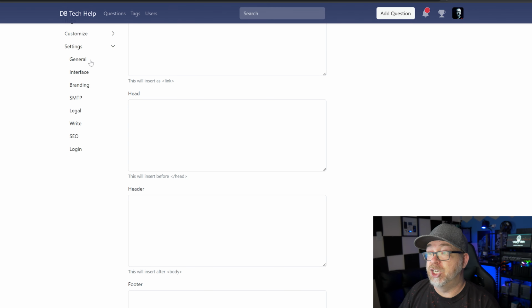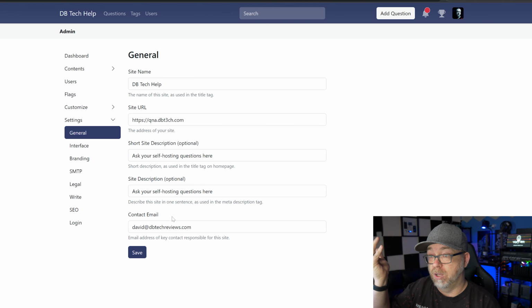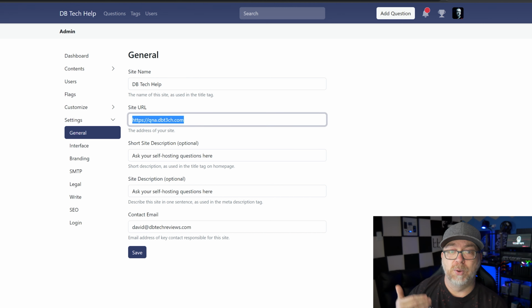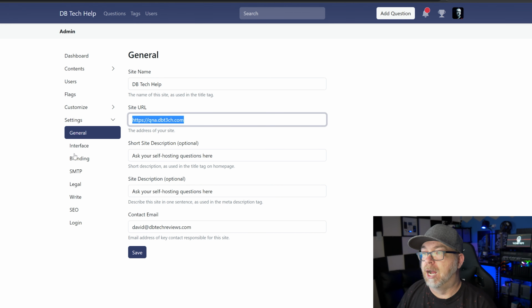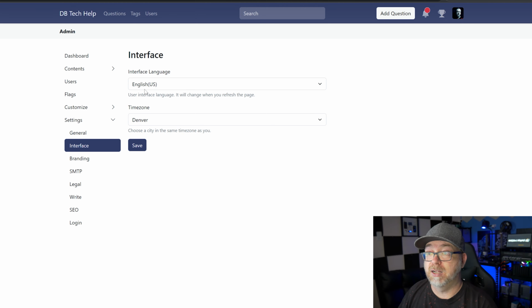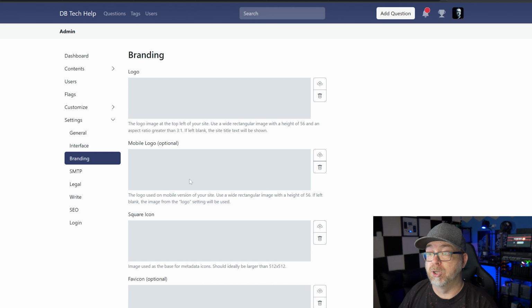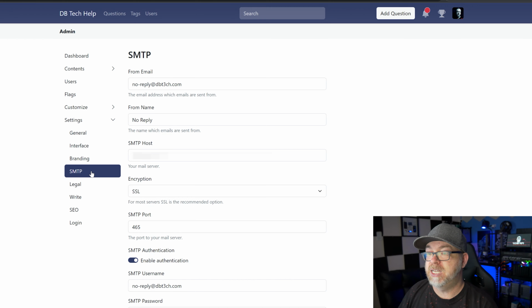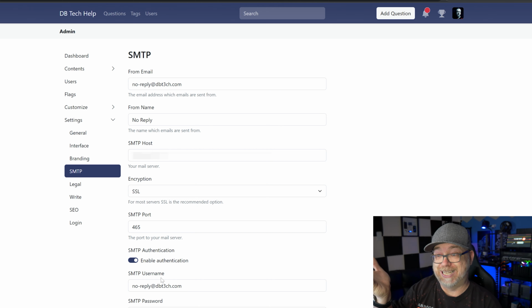If we go to settings, we've got general. Of course, you can do all of that here as far as site name, site URL. Short, and this is, like I said earlier, you can change the site URL right there. You can put in site descriptions, short description, long description, and contact email. Interface, the default language, the time zone, branding. You can do logos, mobile logos, square icons, favicons. You can upload all of those here. SMTP, I'm super glad that it doesn't show my SMTP password there, but there's what you would do to get your SMTP stuff set up.